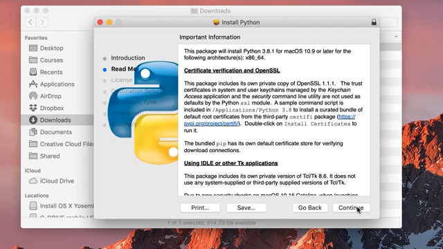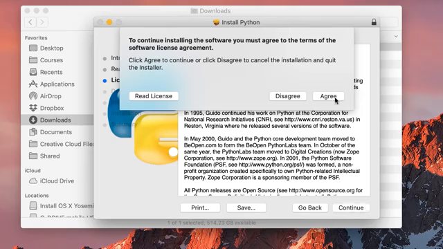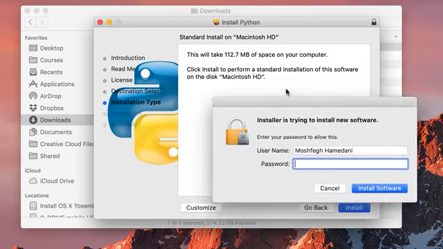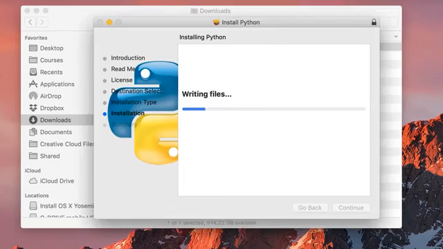Simply click on Continue. Again, one more time. Agree with the terms and install the latest version of Python. Now here you need to enter the username and password of your computer. So let's do that real quick.